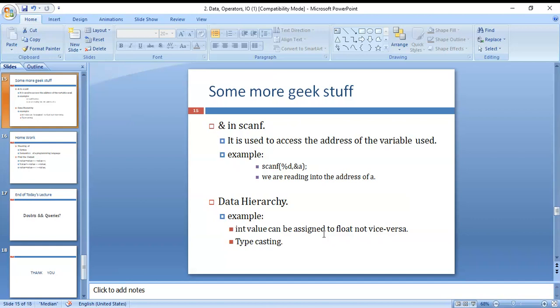And here, data hierarchy: an int value can be assigned to a float, not vice versa. Type casting is there.